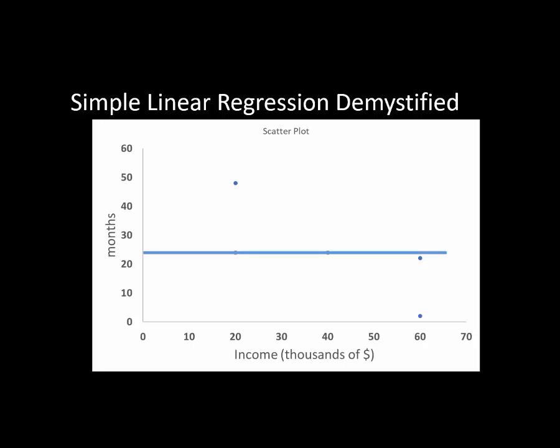All right, so what is regression? Well, regression is a way to predict one variable from another variable when those two variables are related to each other, or in other words, correlated.